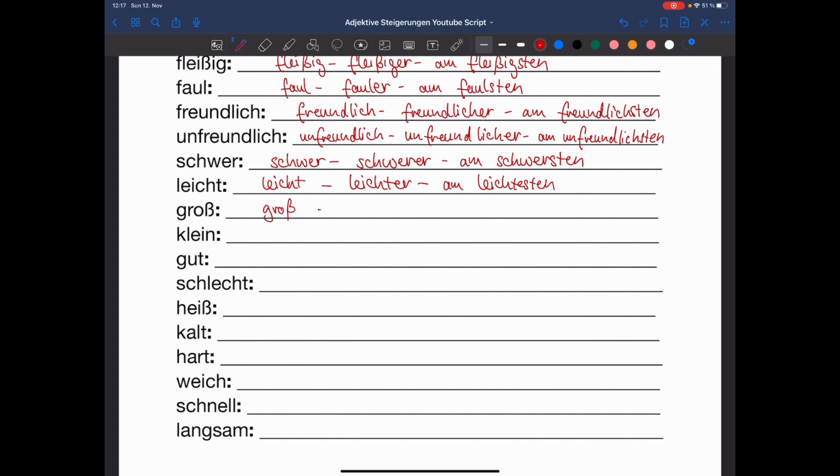Groß, größer, am größten. Klein, kleiner, am kleinsten. Gut, besser, am besten.